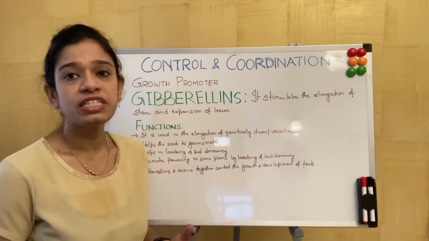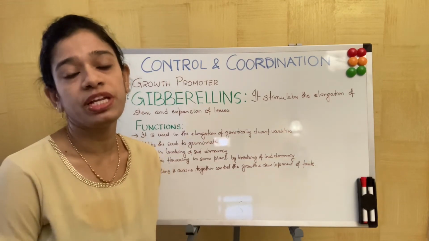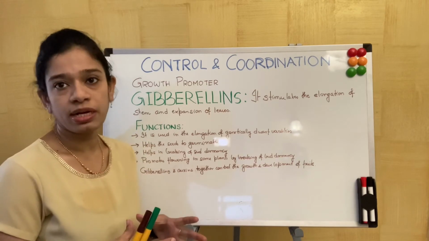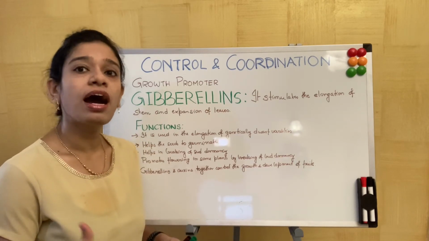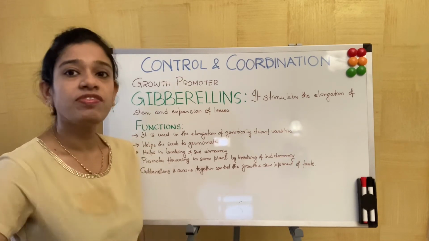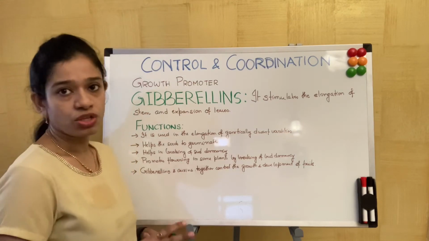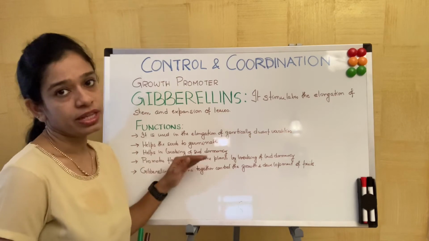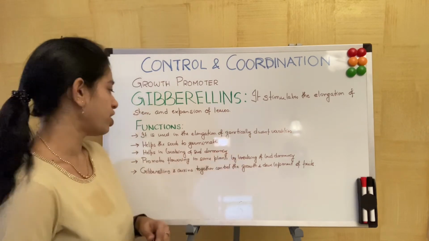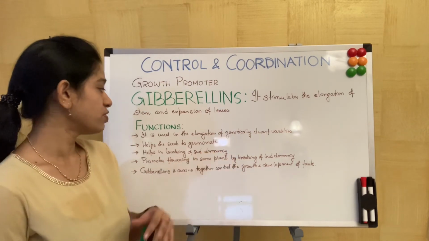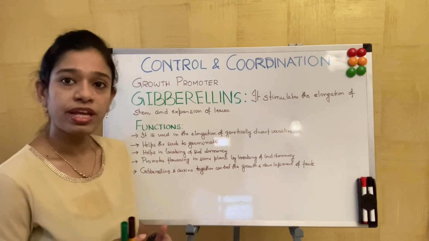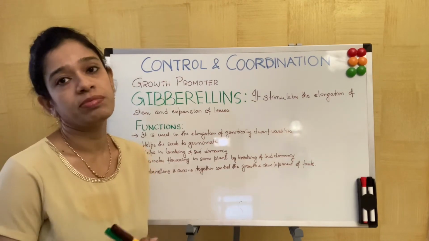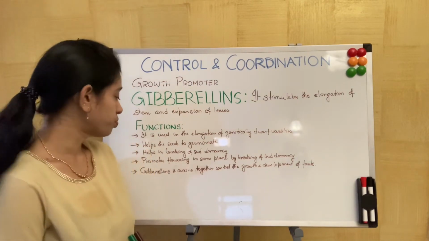Sometimes the seeds are not able to germinate even if they are put in favorable conditions. That is, the seeds are said to be dormant. Even if they are under all favorable conditions, they are not able to germinate. Gibberellins help in the germination of such seeds. It helps in breaking seed dormancy, and helps the seed to germinate also.